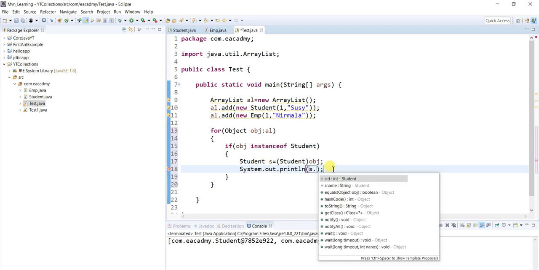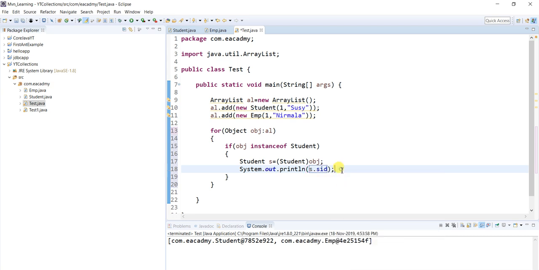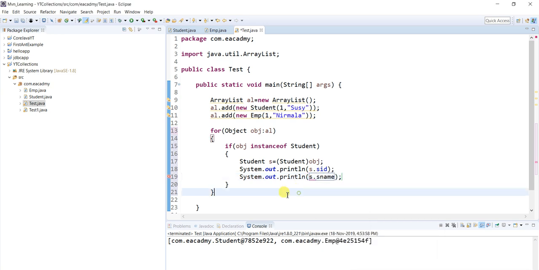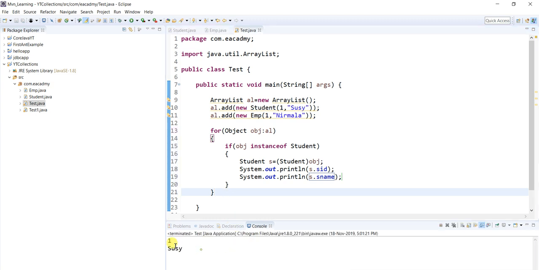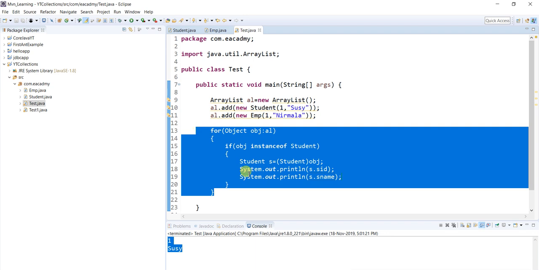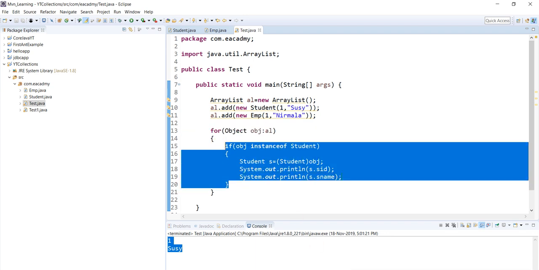Now you can see s dot, sid is showing. If I write s dot sname, it will show. Let me first print for student only. So right now you can see I am getting the student data. In the same way you can write for your employee.